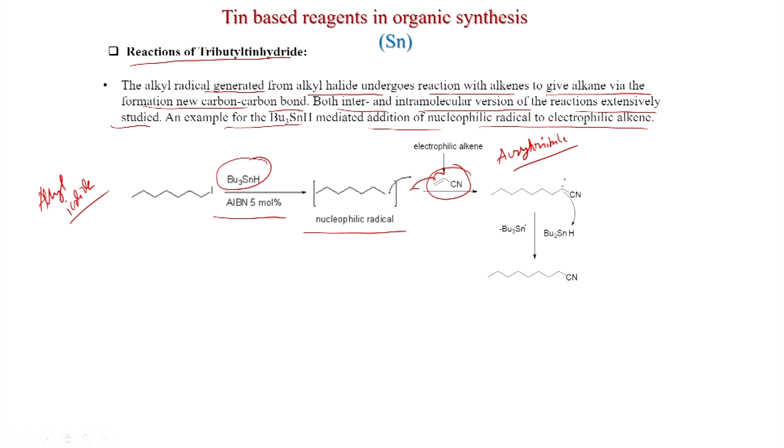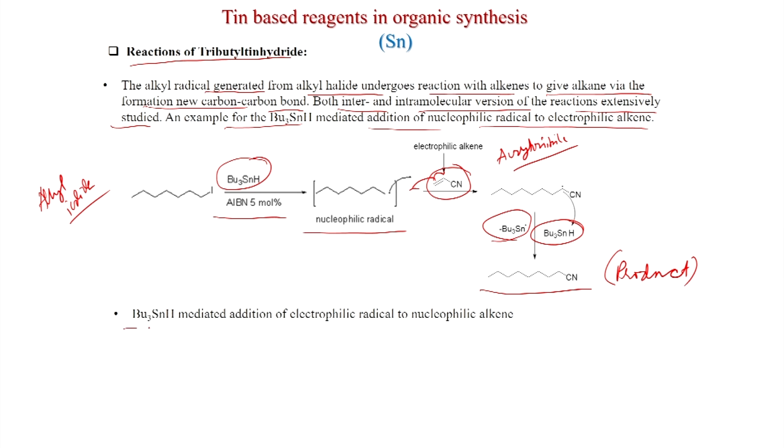So, you get a radical here, and this radical, of course, is stabilized by the cyano group. Then this radical will react with tributyl tin hydride to generate the neutral compound, that is the product, and the tributyl tin radical is generated again, so that the cycle will start again.